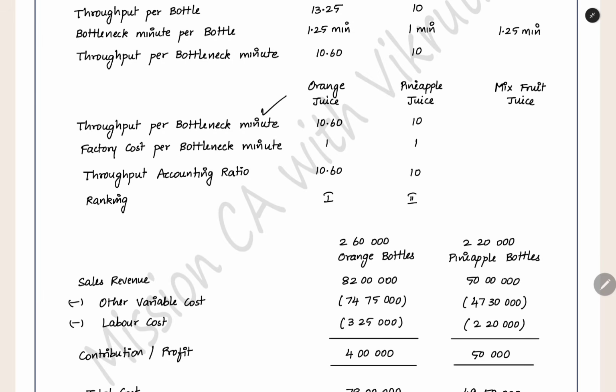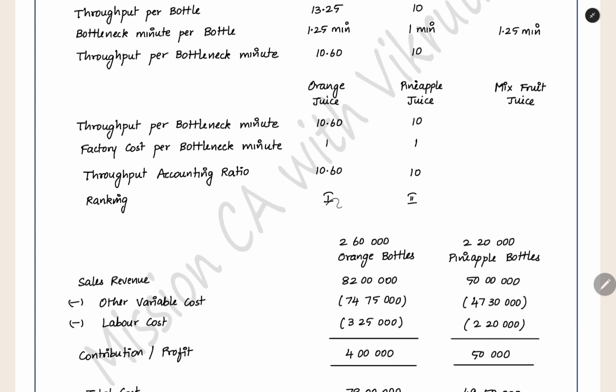So same thing, throughput per bottleneck minute. For 1 minute, how much throughput are you getting? Factory cost per bottleneck minute. For 1 minute, how much factory cost are you incurring? This throughput accounting ratio you will get by dividing the throughput by the factory cost. 10.6 divided by 1, 10.6. 10 divided by 1, 10. So you got the throughput accounting ratio.